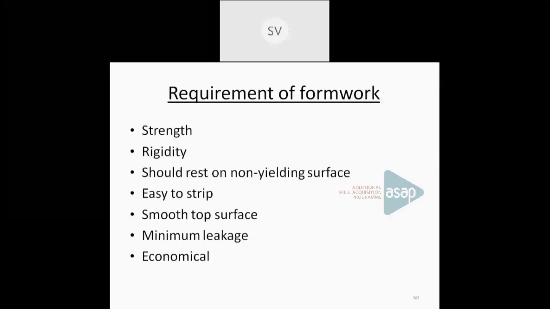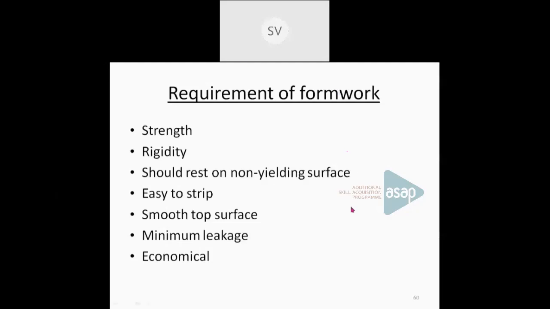And the erection as well as the stripping of the formwork should be easy. Again, it should provide a smooth surface. The leakage should be minimum. That means when you are providing fresh concrete, it may contain liquid matters, so it should not be subjected to any leakage, and it should be economical also. So these are the requirements of formwork.